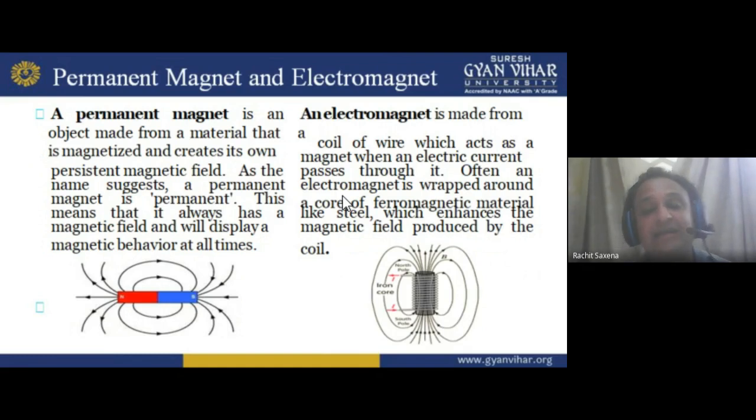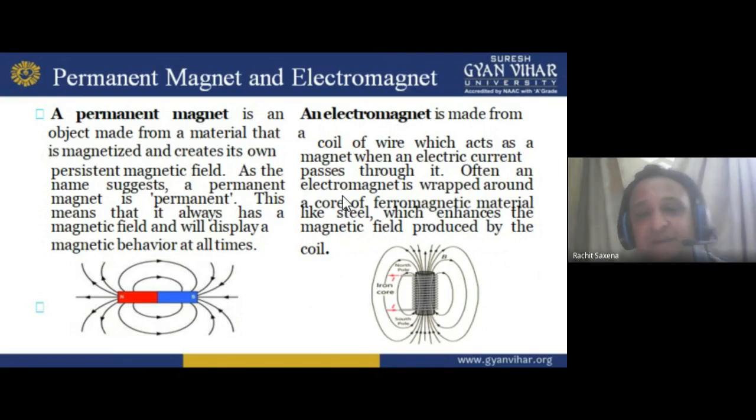A permanent magnet is an object made from a material that is magnetized and creates its own persistent magnetic field. That means you always find a magnetic field in it. As the name suggests, a permanent magnet is permanent. This means it always has a magnetic field and will display magnetic behavior at all times. So every time you want to use it, it gives you the flux lines. It always attracts the iron piece.